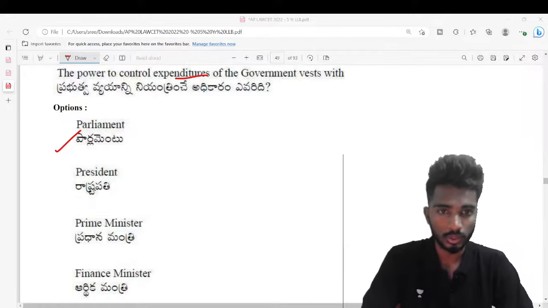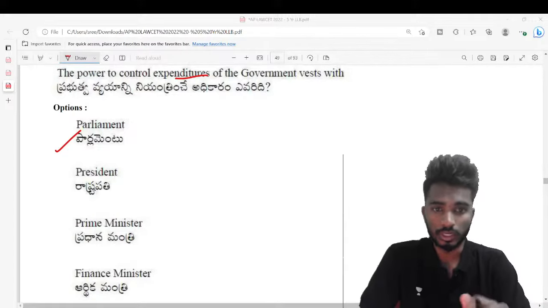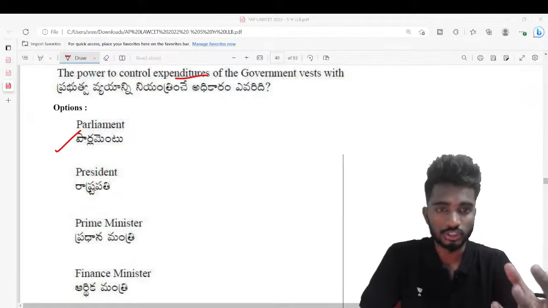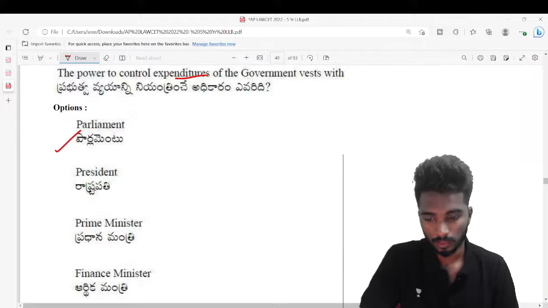Okay, please look into this particular question. So even to draw a single penny from the Consolidated Fund of India. So Consolidated Fund of India is the treasury of government. So even to draw a single penny, you require the permission of Parliament, right? Next,